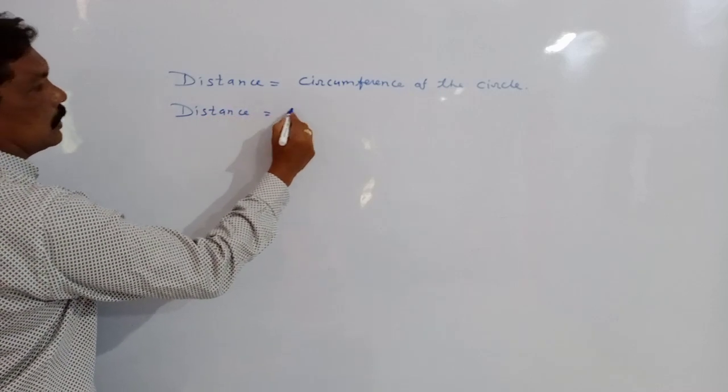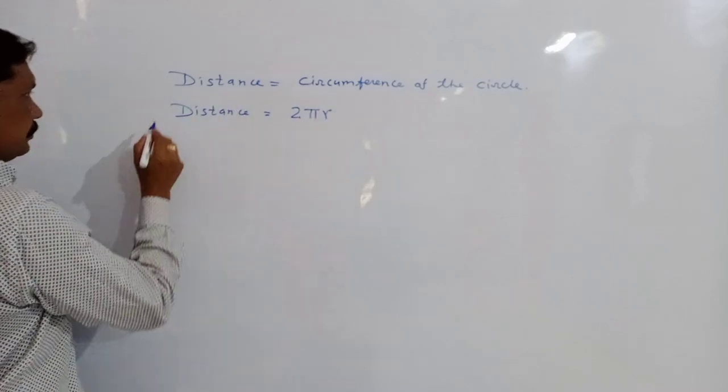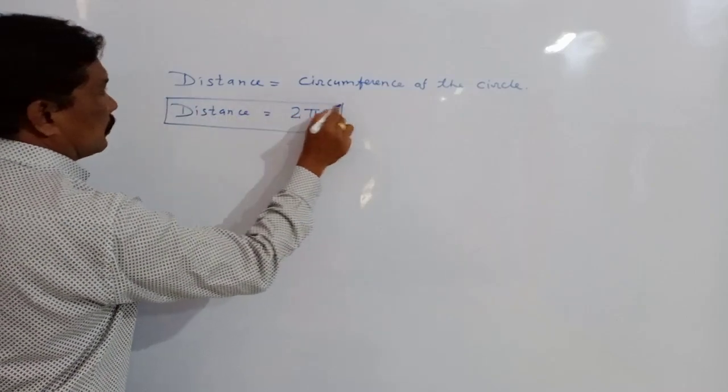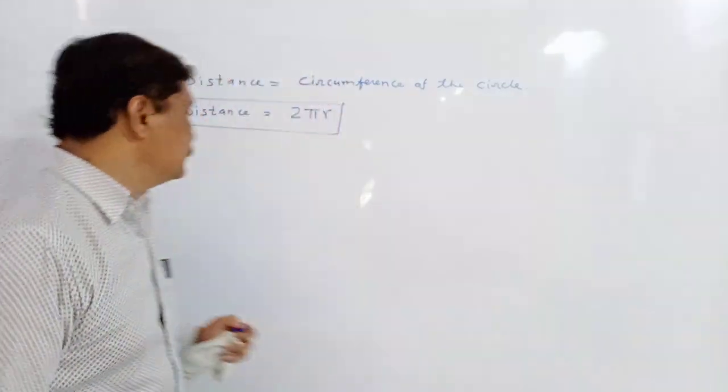Distance is equal to 2 pi r. Then what will be the speed of the body?